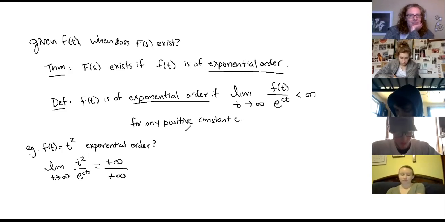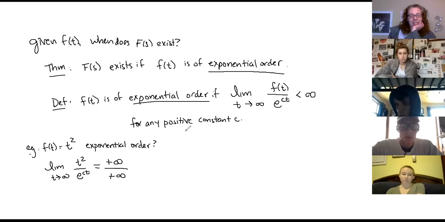Infinity over infinity. Thinking back to Calc 2, infinity over infinity is what type of form? Stuart, that is... Well, I was just going to say L'Hopital's rule. You want to use L'Hopital's rule?